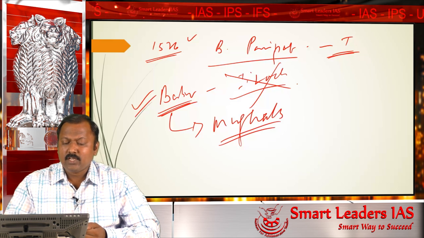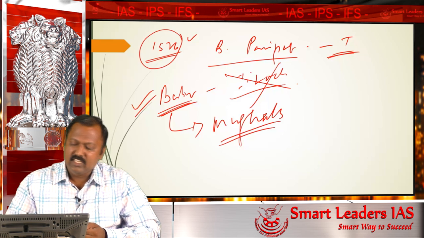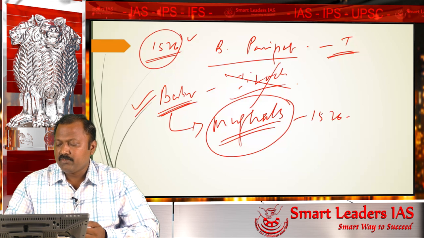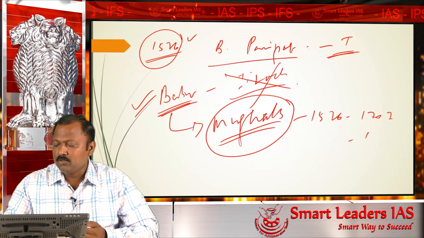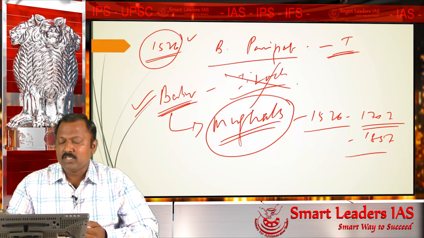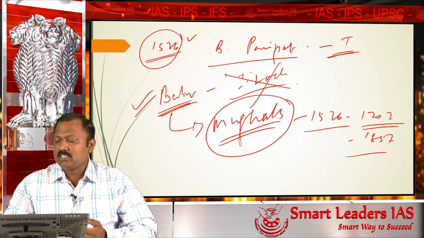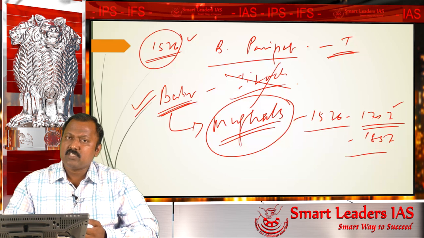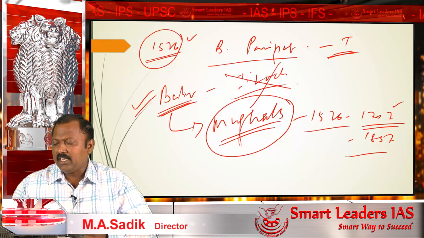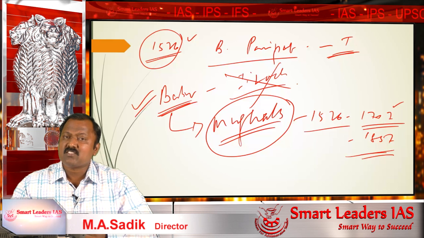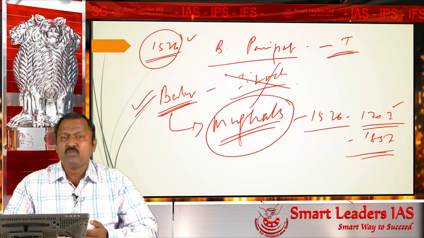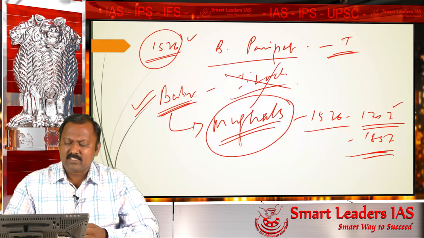So the Delhi Sultanate ends in the year 1526, and it gives rise to the emergence of Mughal rule in India. Mughals rule India from 1526 to 1707 to 1856. I am giving these two periods for the end of the Mughals because they began their rule in 1526, and 1707 is the death of Aurangzeb, the last of the great Mughal emperors. And 1857 is when the last Mughal emperor, Bahadur Shah Zafar, was imprisoned and sent to Myanmar. So this is the end of the Mughal dynasty also.